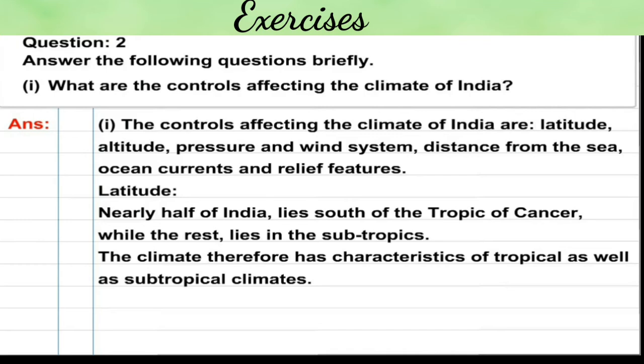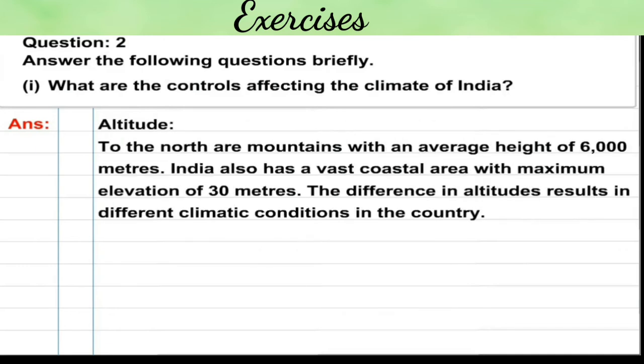Latitude. Nearly half of India lies south of the Tropic of Cancer, while the rest lies in the subtropics. The climate therefore has characteristics of tropical as well as subtropical climates. Altitude. To the north are mountains with an average height of 6,000 meters. India also has a vast coastal area with maximum elevation of 30 meters. The difference in altitudes results in different climatic conditions in the country.